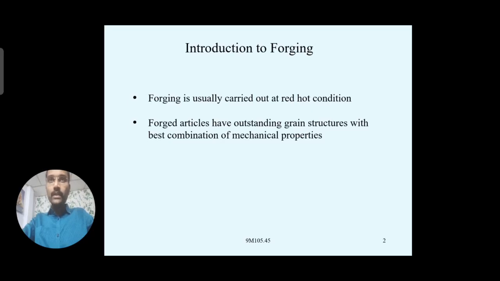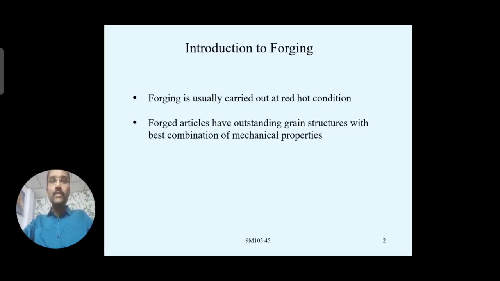Whenever you observe that the metal has reached the red hot condition, it means it is above the recrystallization temperature. And here you can see we can also get good mechanical properties whenever they are heated above the recrystallization temperature and then brought back to normal room temperature after making changes in their shape.